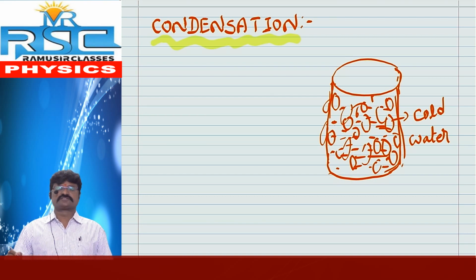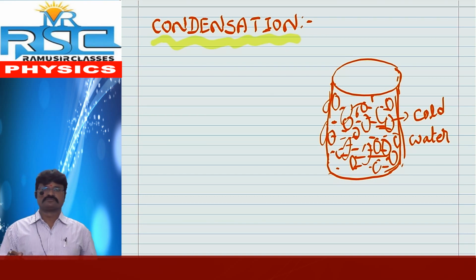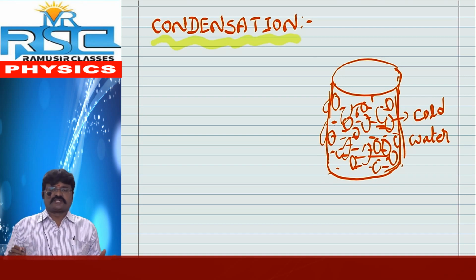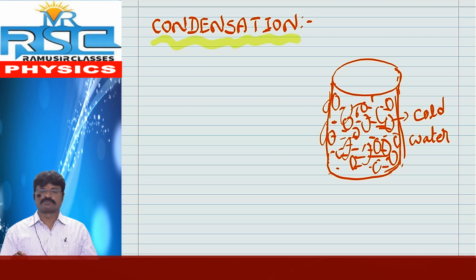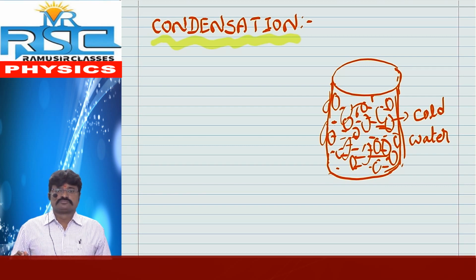Why are these water droplets formed? Let us see. Listen carefully. The temperature surrounding this cold water is high, meaning the cold water temperature is low initially. And we already know some water vapor is also present in our atmosphere.